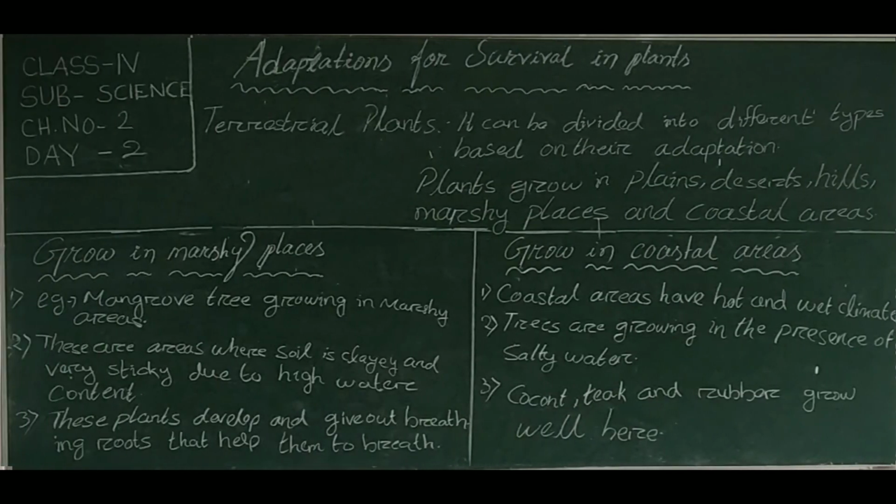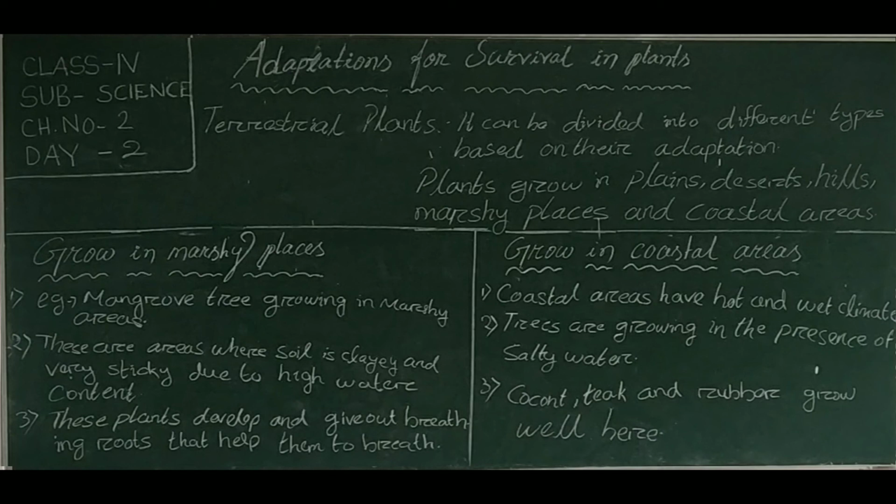Plants adapted to grow in marshy places. The place where the soil is very clayey and sticky is called a marshy area, and the plants growing there are marshy plants. The major problem for the growth of plants here is oxygen, which cannot reach the roots of the plants. To overcome this problem, plants here have breathing roots to absorb air. The mangrove tree is the most common example of a plant growing in marshy areas.